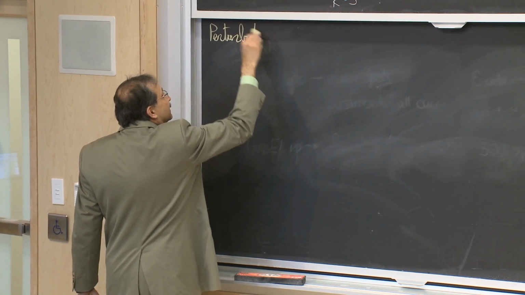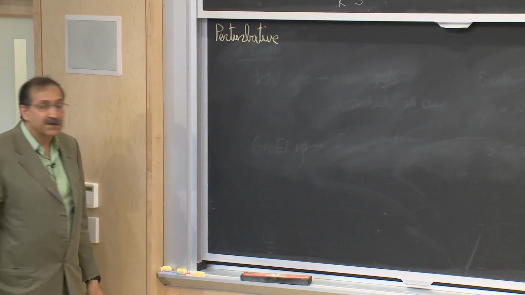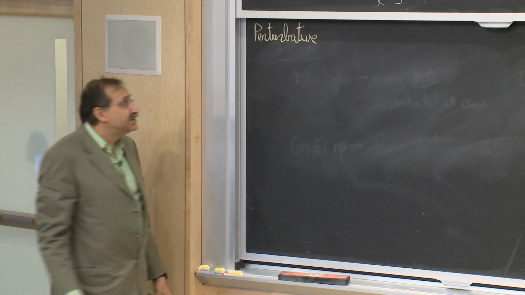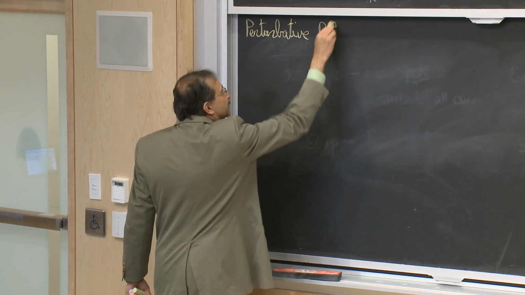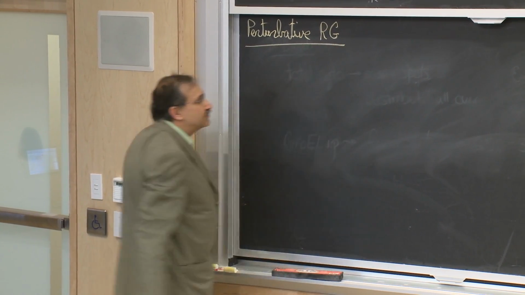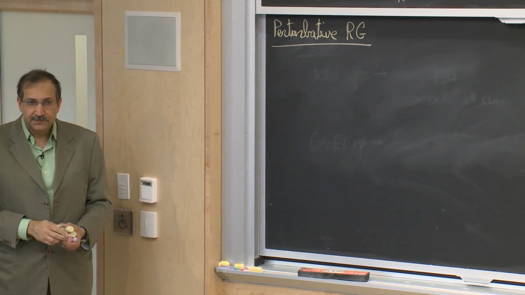So we keep the perturbation theory, but change the way that we look at perturbation theory by appealing to renormalization.